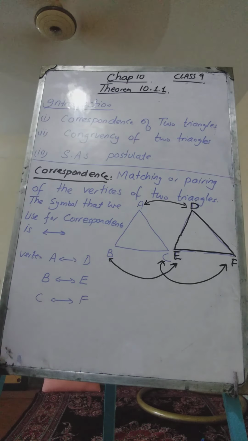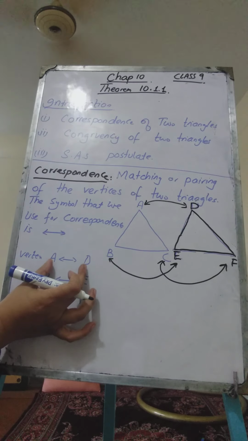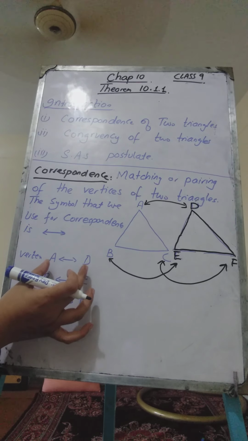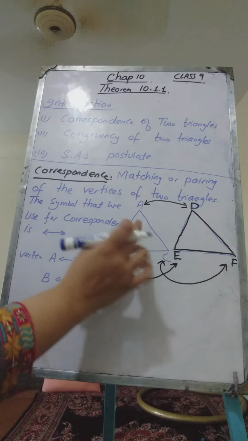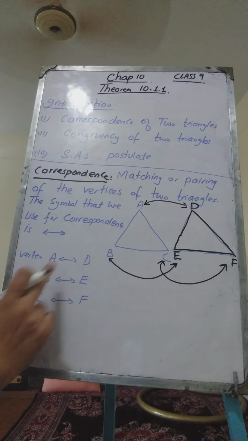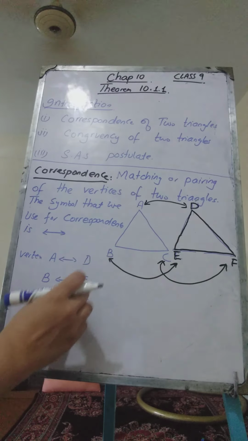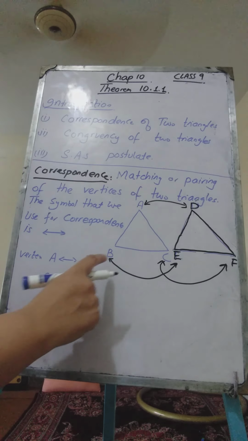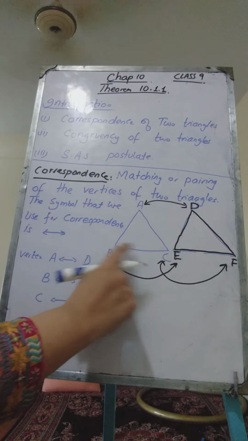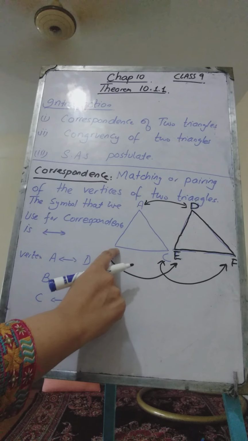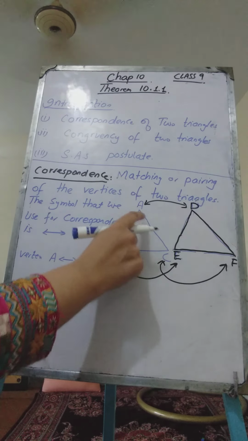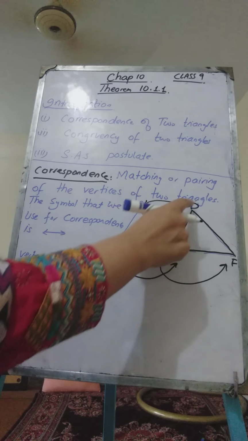So we have matched or paired the vertices of these triangles. A is matched with D, B is matched with E because they are occupying the same position. The logic behind that is that they are at the same position. The position occupied by B in this triangle is the same as the position occupied by E in this triangle.